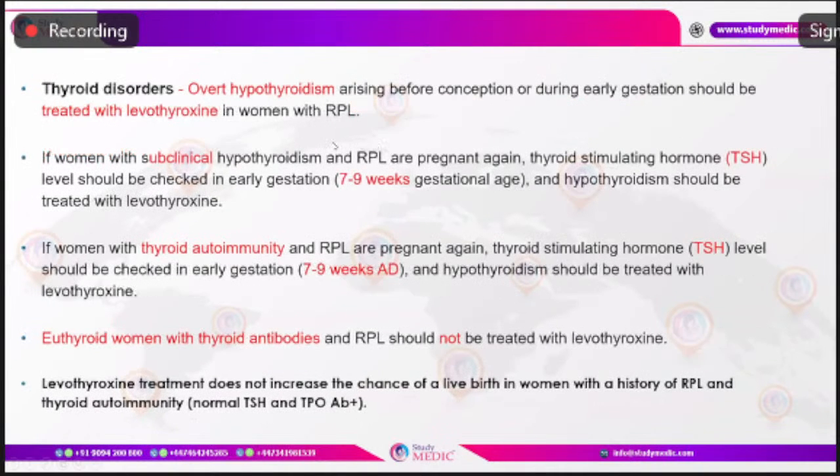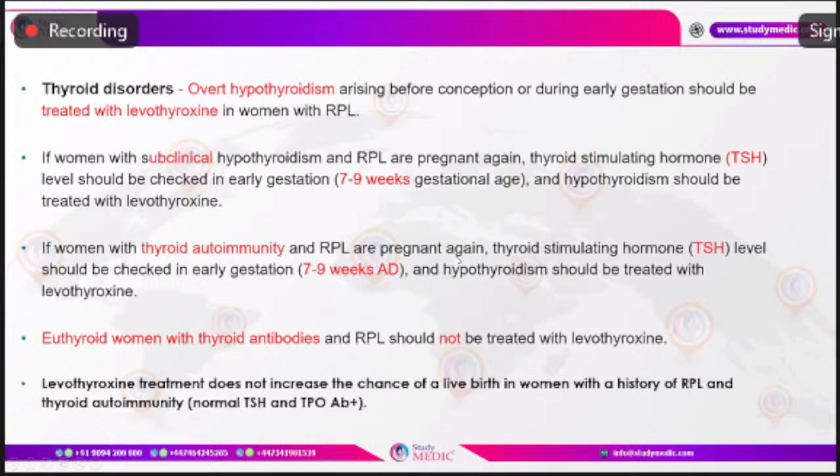Thyroid disorders: overt hypothyroidism is definitely found to have an association with causing pregnancy loss. Those which arise before conception or during early gestation need to be treated with levothyroxine in women with recurrent pregnancy loss. And those women who have subclinical hypothyroidism and recurrent pregnancy loss, if they are pregnant again, then they need to be checked with a thyroid stimulating hormone.